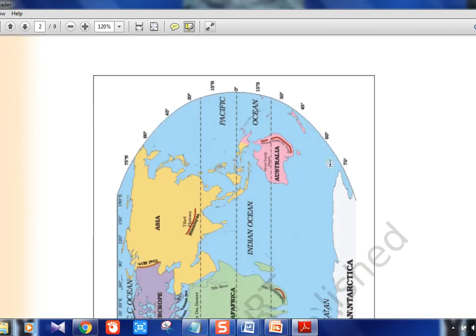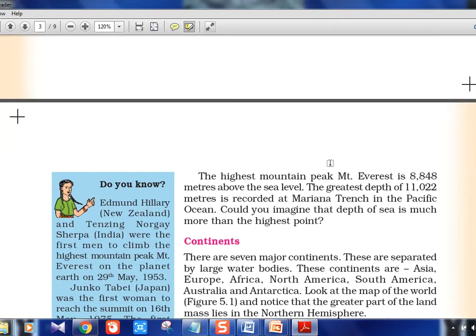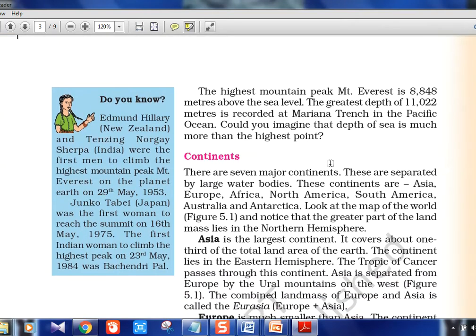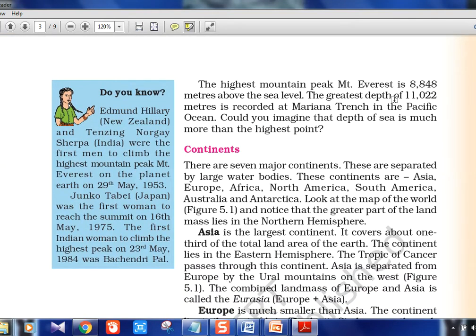Now we will continue. The highest mountain peak is Mount Everest, that you know. The greatest depth is 11,022 meters, recorded at the Mariana Trench. That is the deepest point inside the ocean, and it is inside the Pacific Ocean. From sea level, if you go upwards, it's just 8,848 meters. But if you go down, it is up to 11,022. So you should know the depth is more than the highest point which we know.